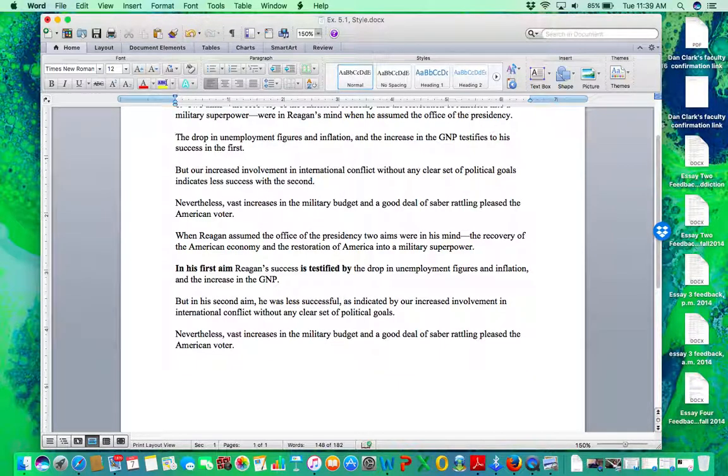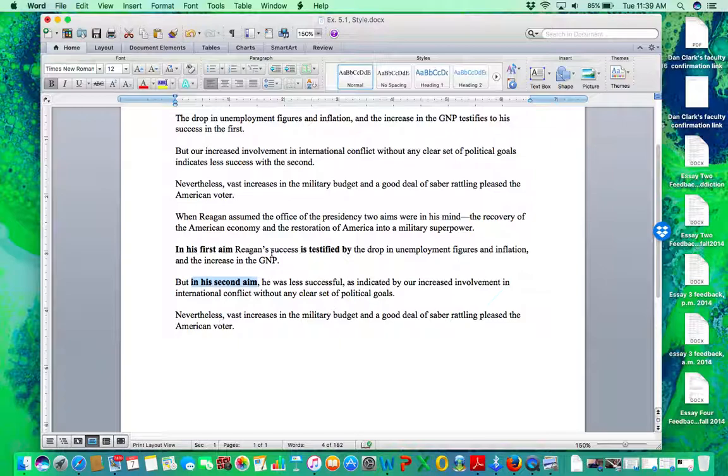I mean, it doesn't have the perfect... It has a little. What I like here is, see the parallelism in his first aim, but in his second aim. See that nice parallelism there. It does mean we lose the parallelism of success, but in his second he had less. Maybe you could say he had less success. I don't know. Either way, I'm open.